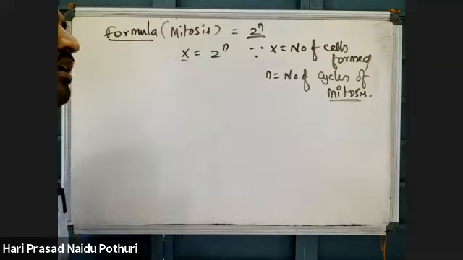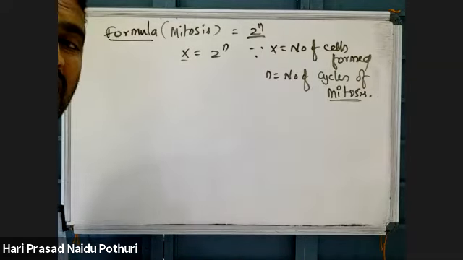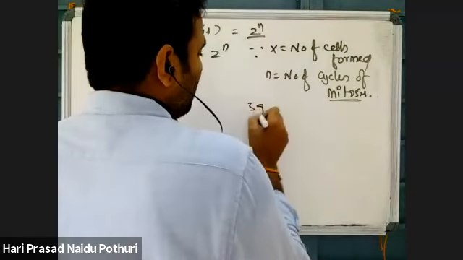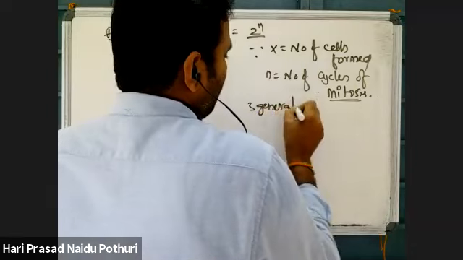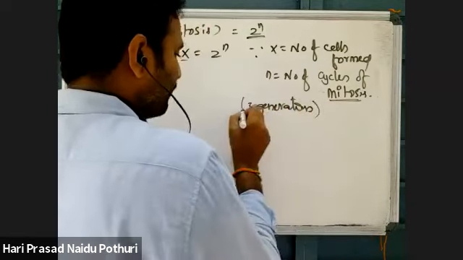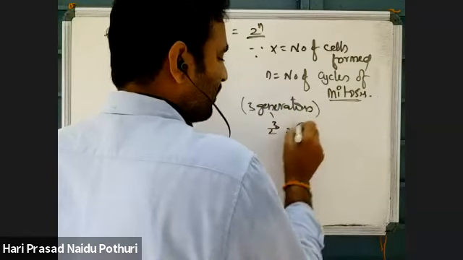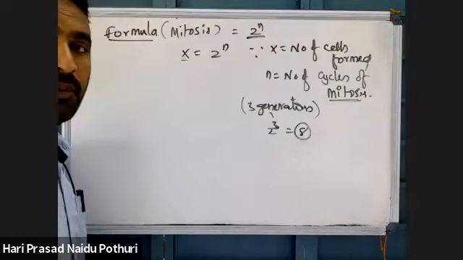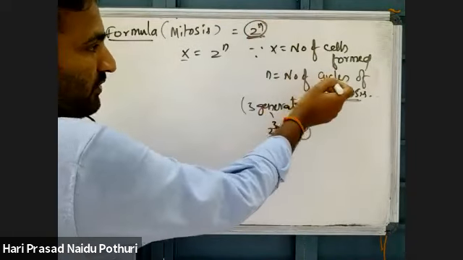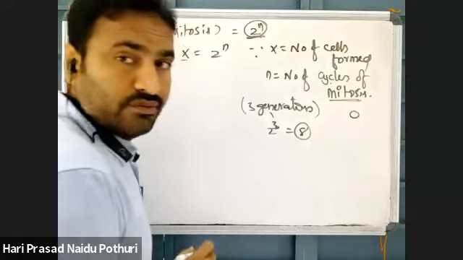Suppose 3 generations have taken place, how can we write? Then we write 2 power 3. 8 cells will be formed upon 3 generations. 2 power n, n is the number of generations or number of cycles, as I told you. How? See here, this is 1.